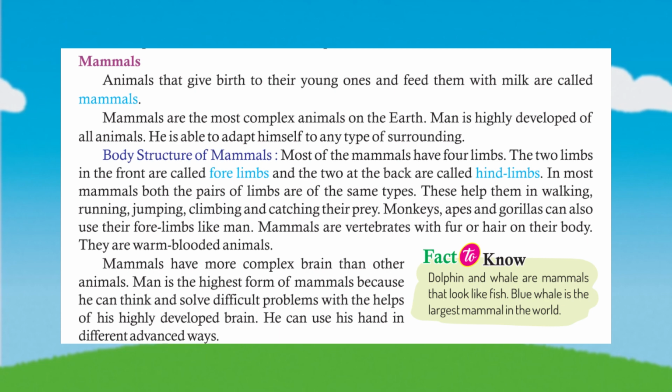Mammals are vertebrates with fur or hair on their body. They are warm-blooded animals. Mammals have more complex brain than other animals. Man is the highest form of mammals because he can think and solve difficult problems with the help of his highly developed brain. He can use his hand in different advanced ways.